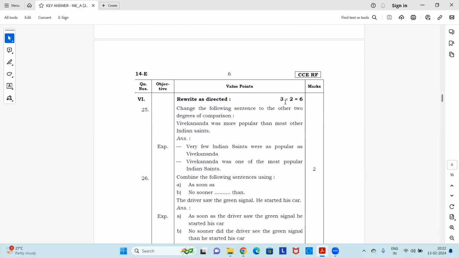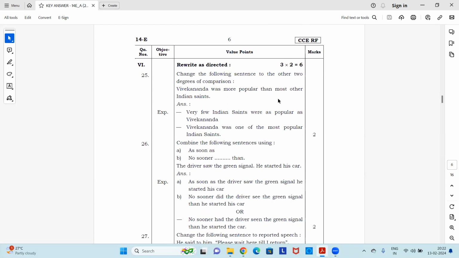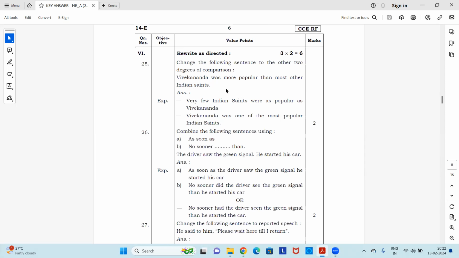Rewrite as directed. Question 25. Change the following sentence to the other 2 degrees of comparison. Okay, so the sentence given in 1 degree, you have to make it in both the other degrees which are left out. So, Vivekananda was more popular than most other Indian saints. First we'll say in positive. Very few Indian saints were as popular as Vivekananda. Okay, this is in positive degree. The second degree is, Vivekananda was one of the most popular Indian saints.